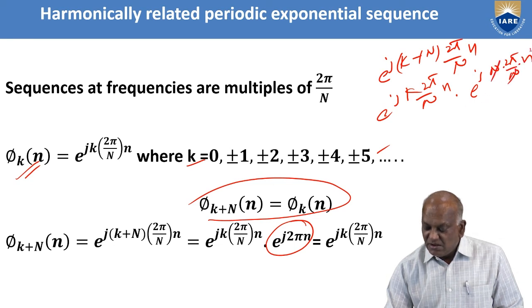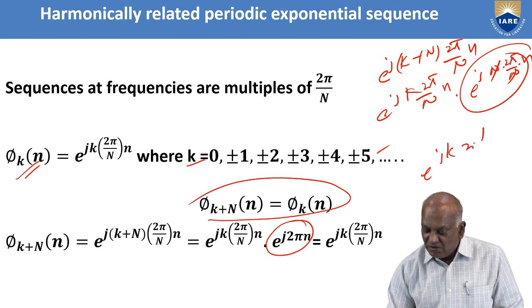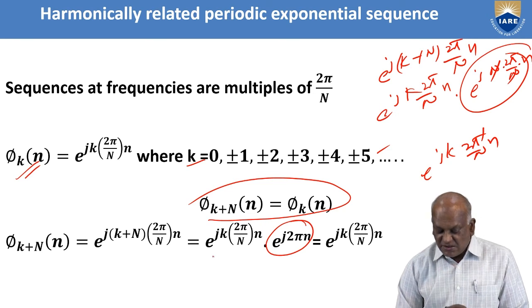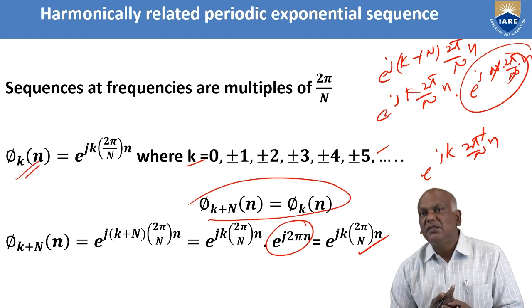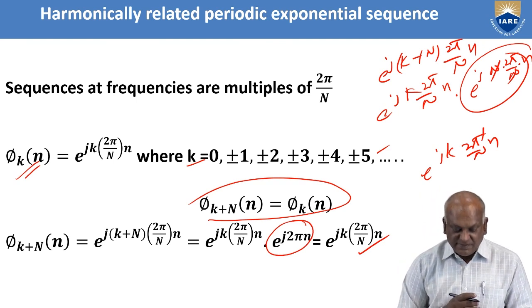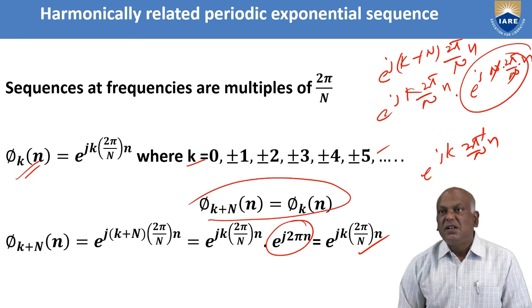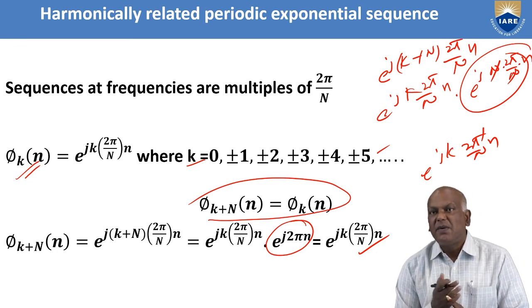The N cancels. What is this value? This value equals 1. So what remains is e power j k 2 pi by N into n. That's why this condition is satisfied. Okay, these are harmonic frequencies, the kth harmonic, a multiple of the fundamental frequency.